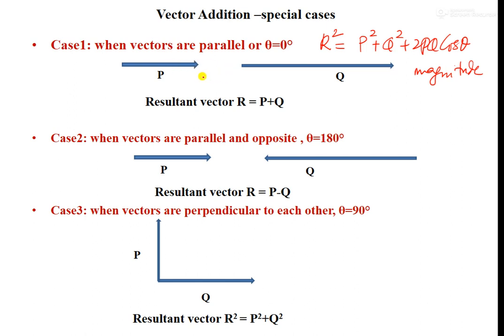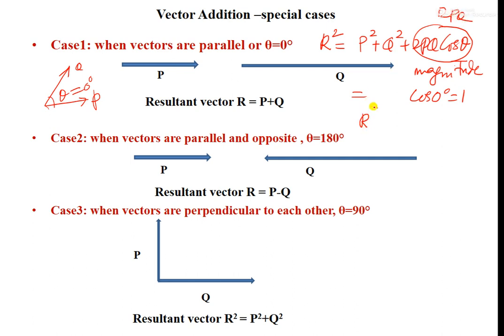In the last case we derived the formula when the two vectors make an angle theta. Here Q and P are the vectors, but when theta is equal to 0, they are lying parallel to each other. Then cos 0 is equal to 1, so the last term becomes 2PQ.